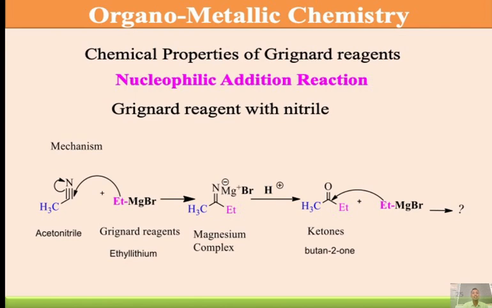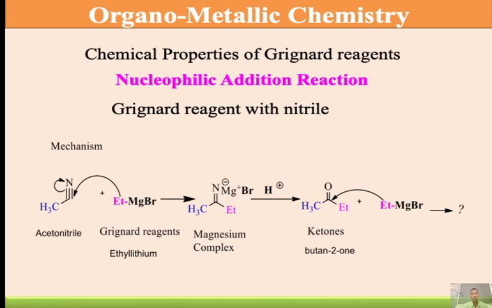Then we take acetonitrile as a starting material. This is the first one, the general reaction. Here we consider acetonitrile as the compound. Ethyl magnesium bromide, here the ethyl magnesium bromide is there. Then it forms CH3 from the starting material, and ethyl from this Grignard's reagent.